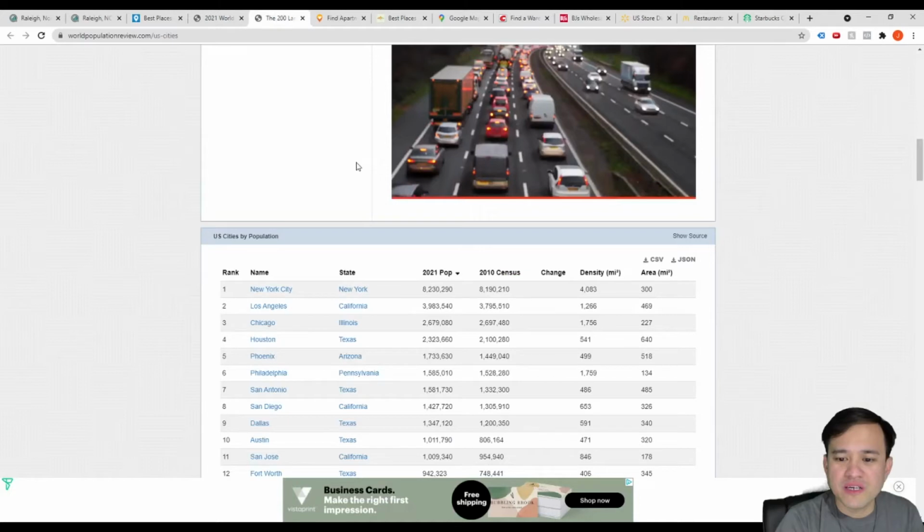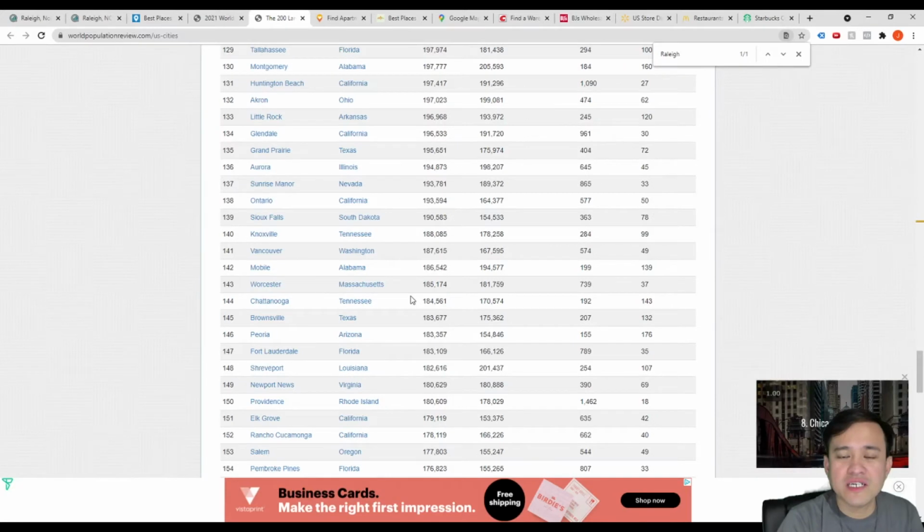If you're interested in the population of a particular area, it will show you all these 200. So we'll see, Raleigh is in the top 40. Then there are a lot of other cities, like if you are looking for maybe a secondary market or a tertiary market, you can check it here also based on the population. Aside from the population, you also need to check the jobs in that area. So that's how I use the World Population Review.